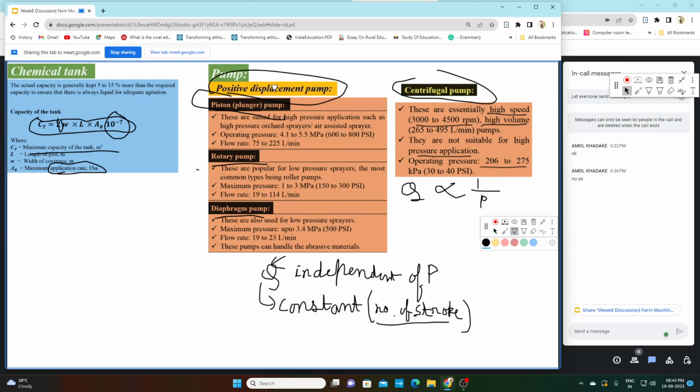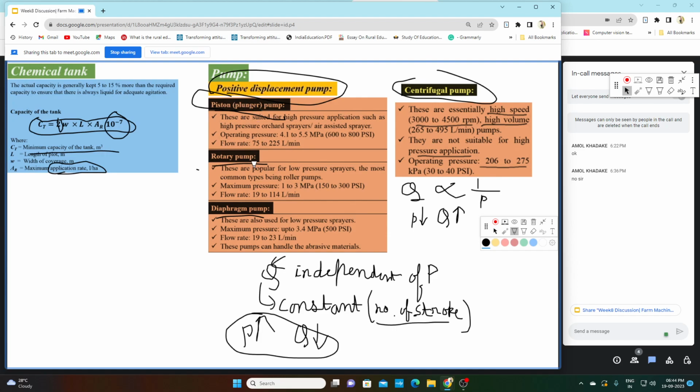If we want more pressure and are not concerned about flow rate, we use a positive displacement pump. Its characteristic is high pressure but low Q. In a centrifugal pump, the pressure P is low, but the flow rate is more.